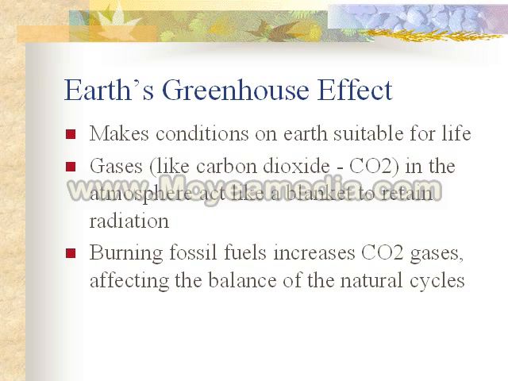Gases like carbon dioxide, or CO2, are in the atmosphere, and they act like a blanket to retain the sun's radiation and heat to keep us warm. Burning fossil fuels and other carbon dioxide sources affect this balance. When we create too much gas, it creates too much heat. We'll hear about the impact of that in a minute.